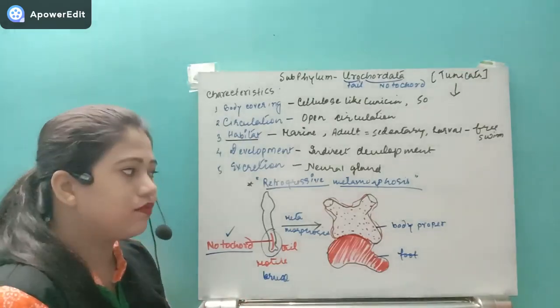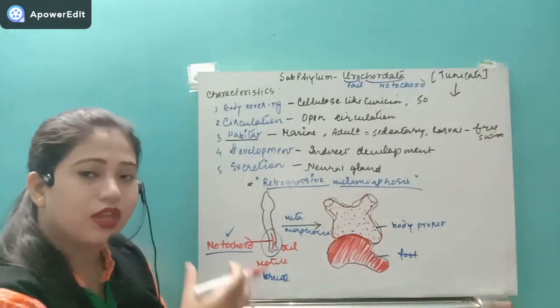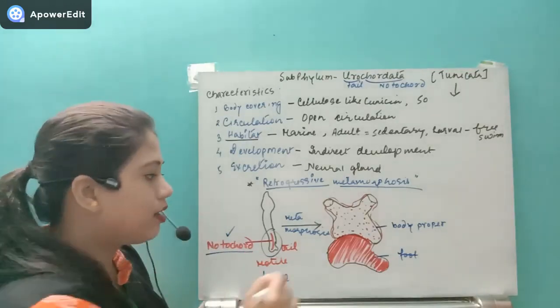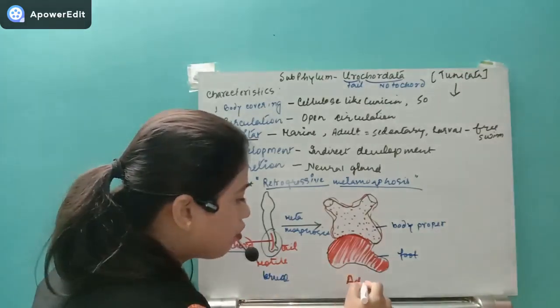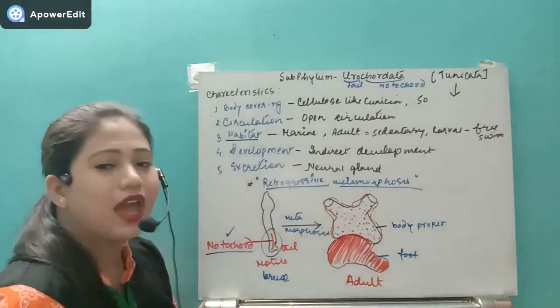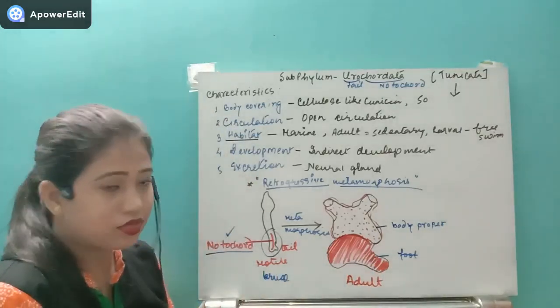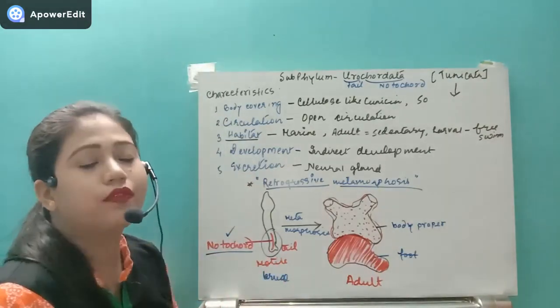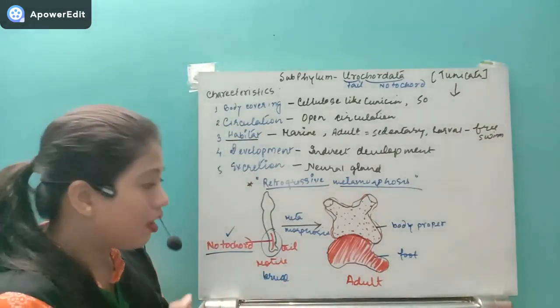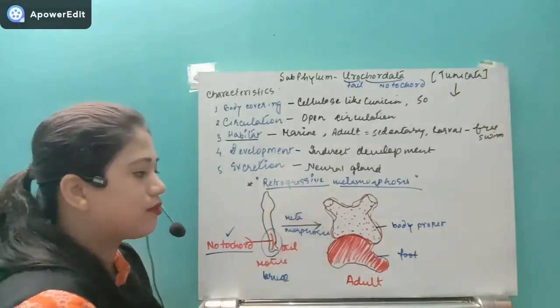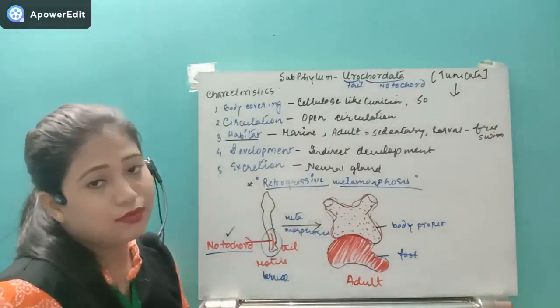Those organisms where the adult undergoes metamorphosis and retains or develops some primitive characteristics, where the larva was far more developed than the adult form, that type of metamorphosis is retrogressive metamorphosis.